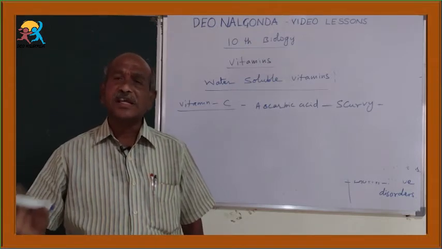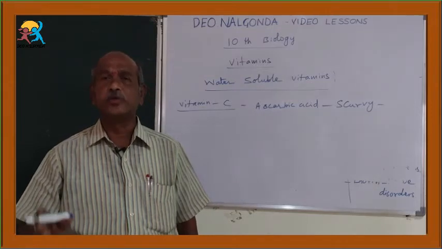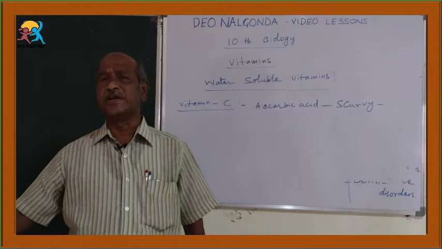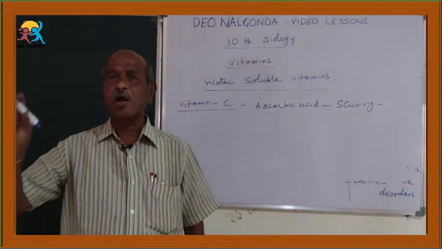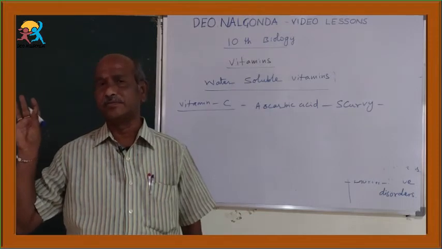Even yeast is present in fermented foods like idli, dosha, etc. So in all kinds of food materials, B complex is available.